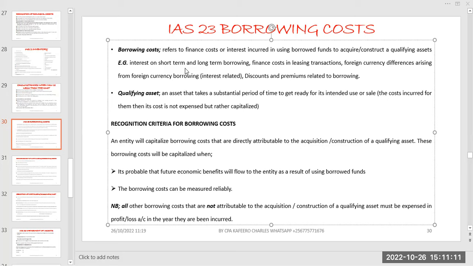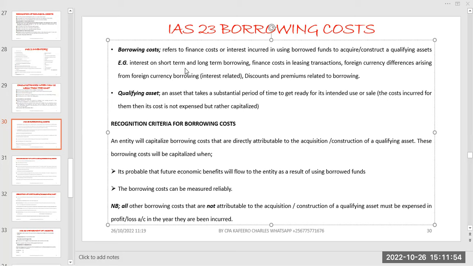If, let's say, you wanted to borrow 1 billion as the amount that you are going to use to construct a qualifying asset, but instead you end up borrowing 1.5 billion. Remember, the asset needed only 1 billion, but you ended up borrowing 1.5. It means that the 0.5, which is the difference, is not supposed to be capitalized. Since it is going to be used as working capital, it's supposed to be expensed.